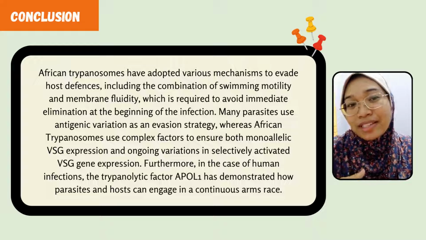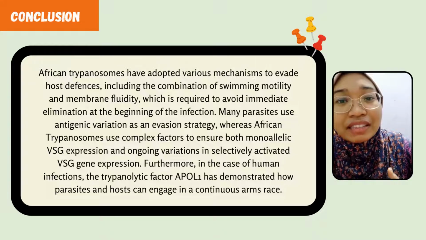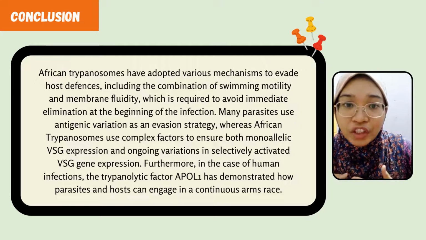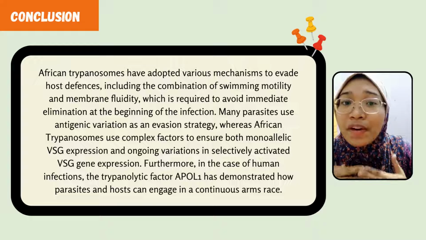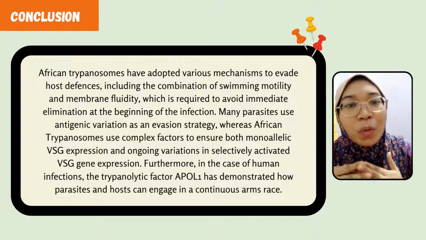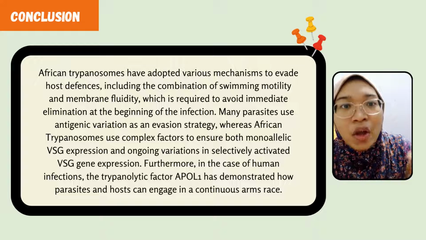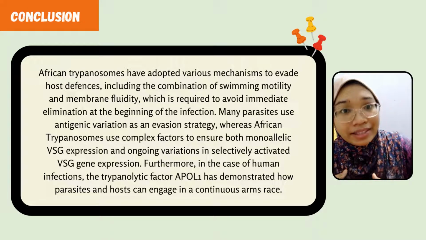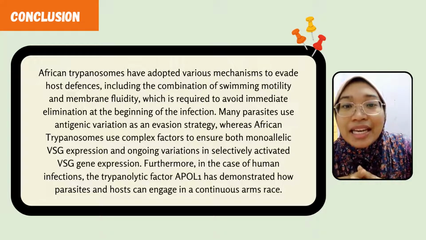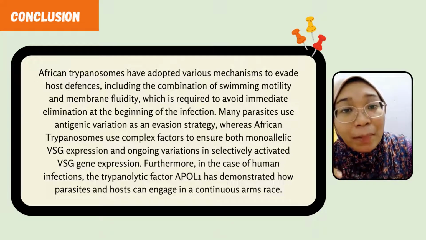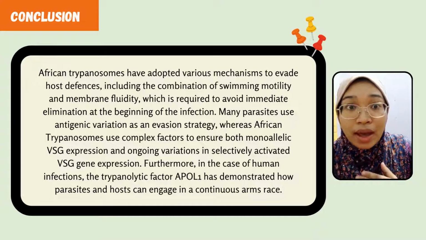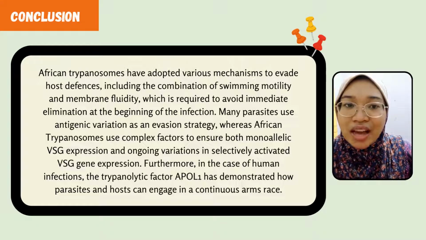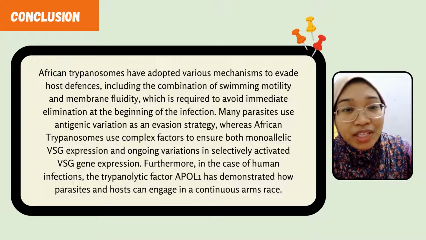Despite the system complexity and the identification of several key actors, the precise identification of their mode of action and the long-standing issue of how parasite receptors for macromolecules can interact with their ligands without being vulnerable to antibody attack has been identified. Lastly, in the case of human infection, the trypanolytic factor APOL1 has revealed how parasites and hosts can entertain a continuous arms race with a price to pay on both sides.